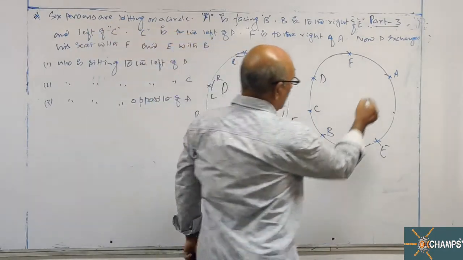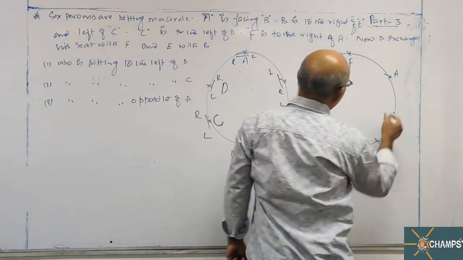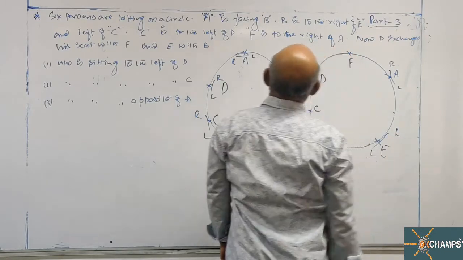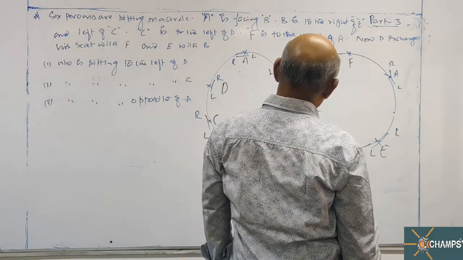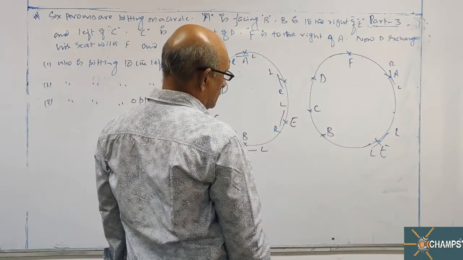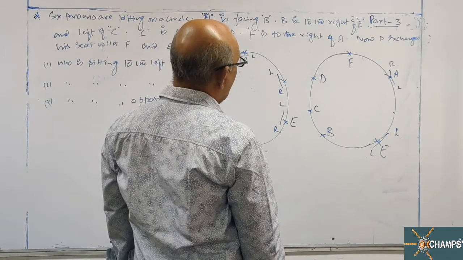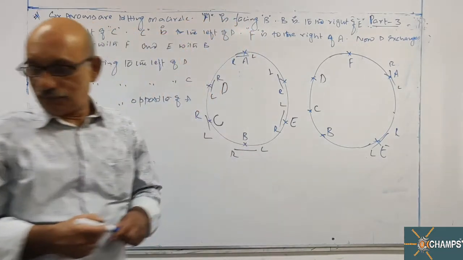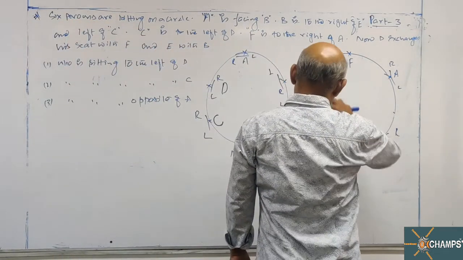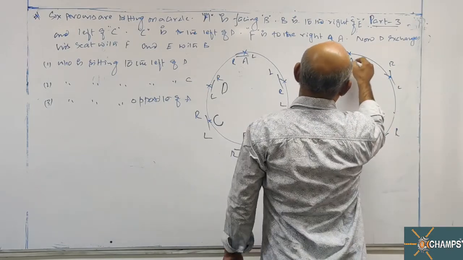A is facing B. B is to the right of E. Again this is wrong. B is to the right of E. I'll take A here.